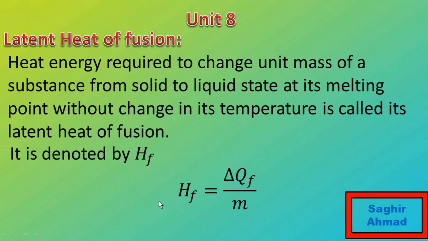Now ice changes at 0 centigrade into water. Latent heat of fusion of ice is 3.36 multiplied by 10 raised to power 5 J kg⁻¹. That is, 3.36 multiplied by 10 raised to power 5 joules of heat is required to melt 1 kg of ice into water at 0 centigrade.